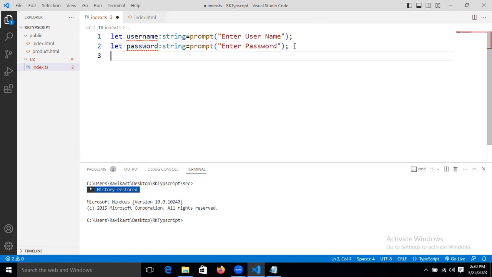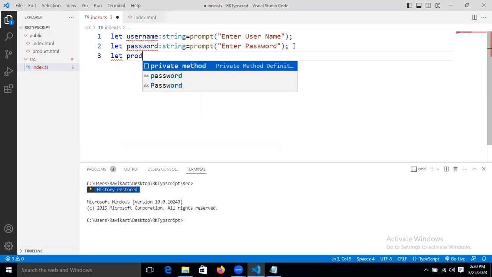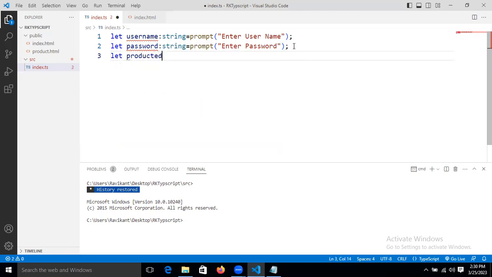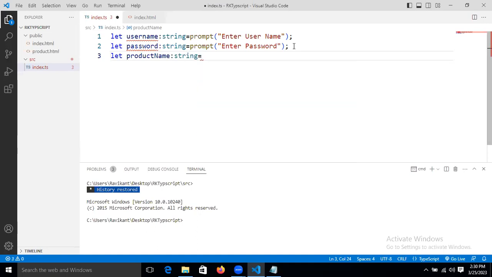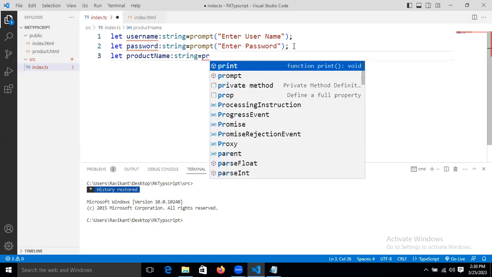Now later we will take product name. Product name is also string type only, and this one also we will enter from the browser only. So I'm taking prompt again.